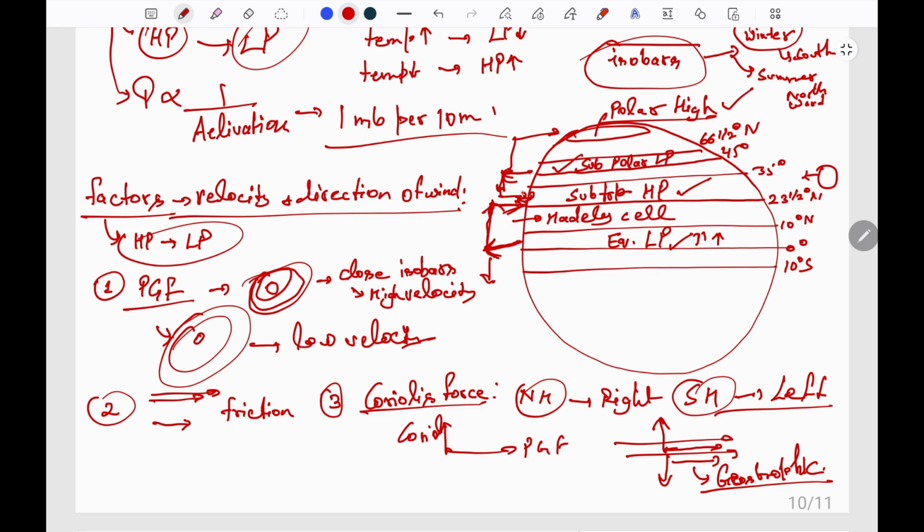So this convective cell between the subpolar low and subtropical high pressure is known as the Ferrel cell. And this last one between the subpolar low and polar high is known as the polar cell.